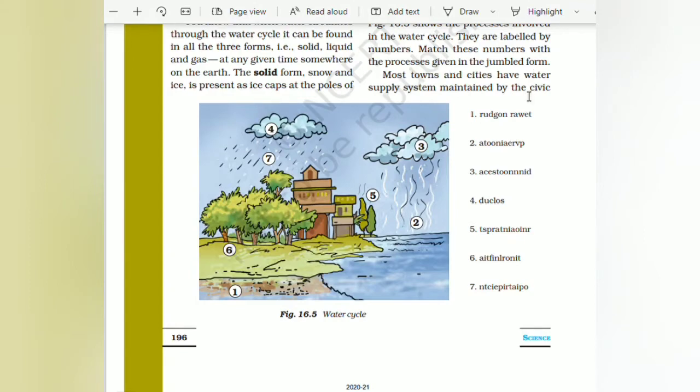Most towns and cities have water supply systems maintained by this cycle.